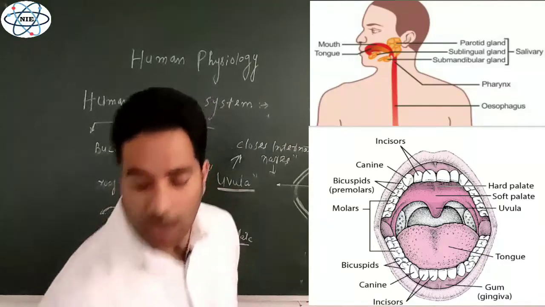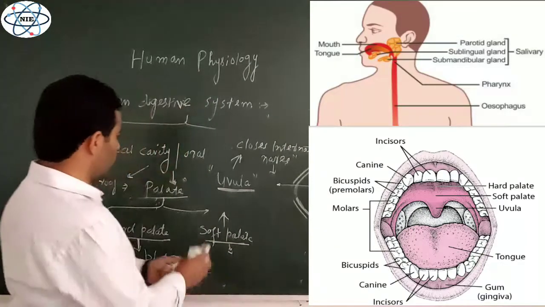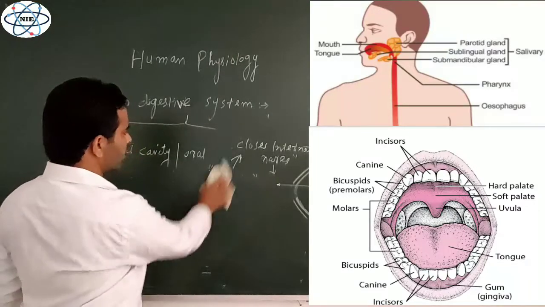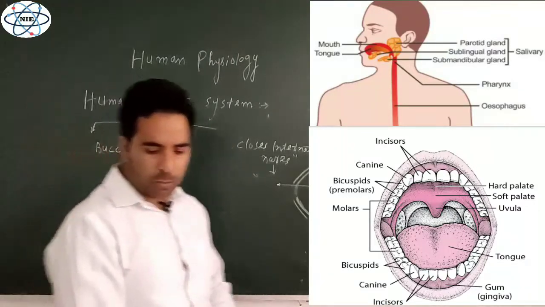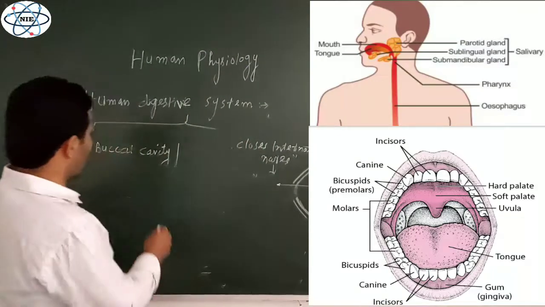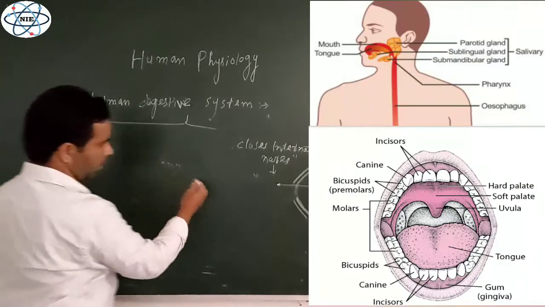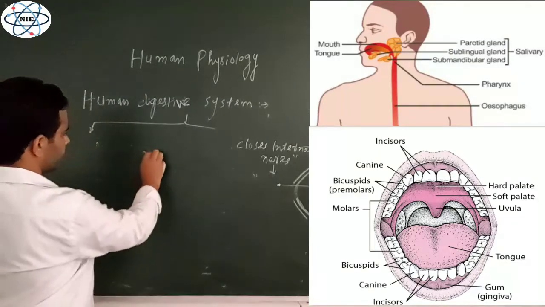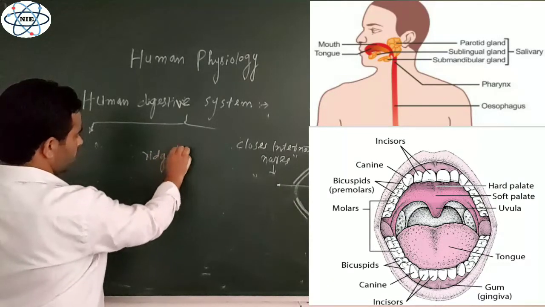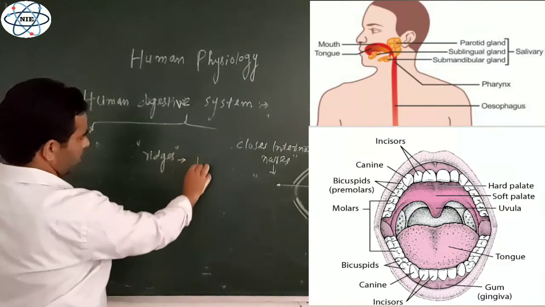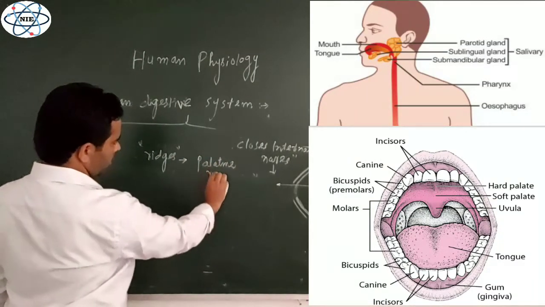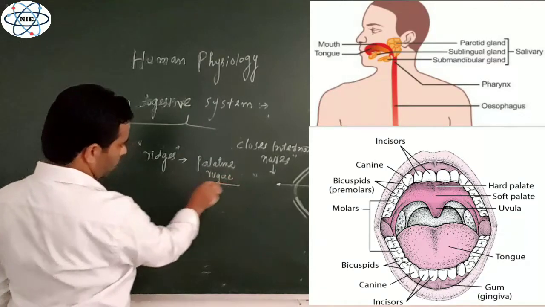Now on the hard palate there is one more thing. If you put your finger on the hard palate anteriorly, you can feel some ridges. There are some ridges on the hard palate, and those ridges are known as palatine rugae, the plural term.